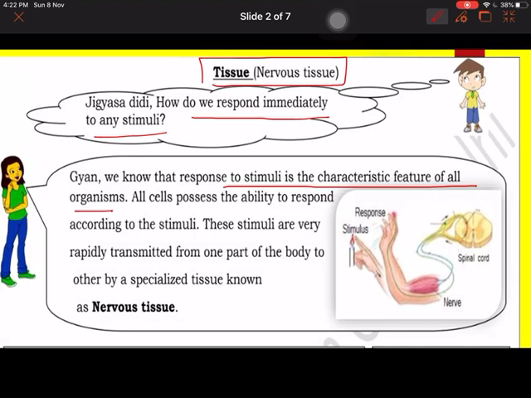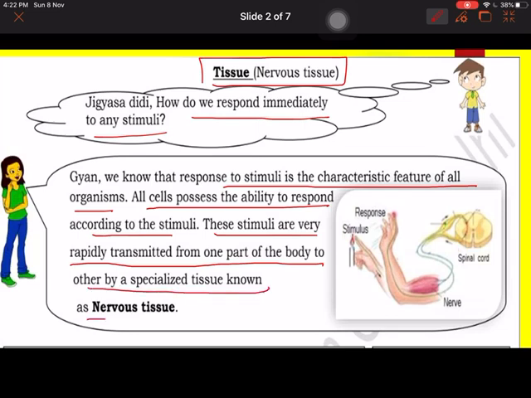जनरली सभी जो जीव जंतु हैं वो कोई भी इस तरह की जो हरकतें होती हैं उसके खिलाफ प्रदर्शन करते हैं. All cells possess the ability to respond according to the stimuli, and these stimuli are very rapidly transmitted from one part of the body to the other by the specialized tissue which are known as nervous tissue. Actually these stimuli are converted to the nervous impulse and then they are transported from one part to the other